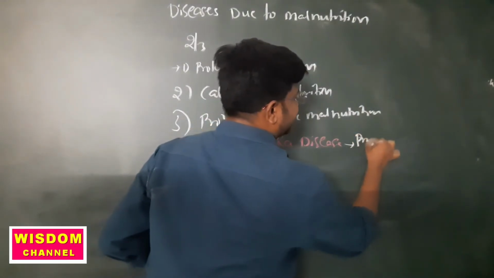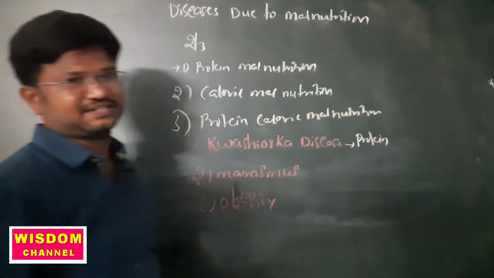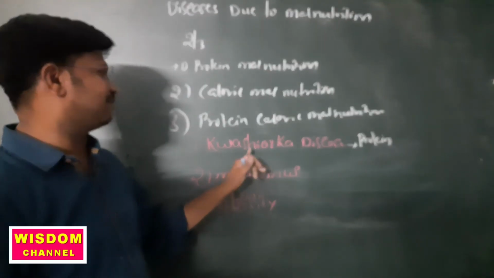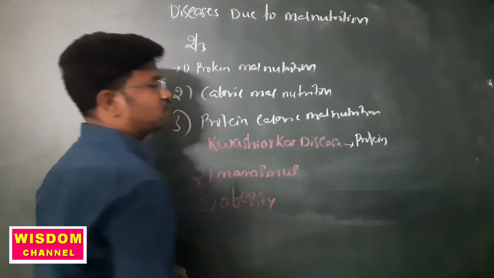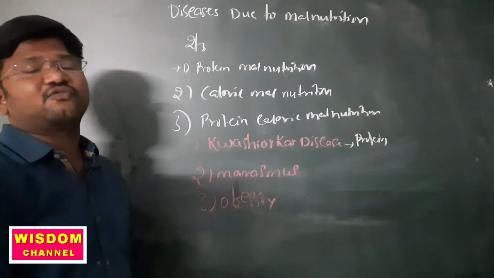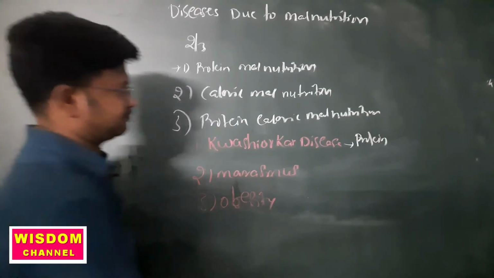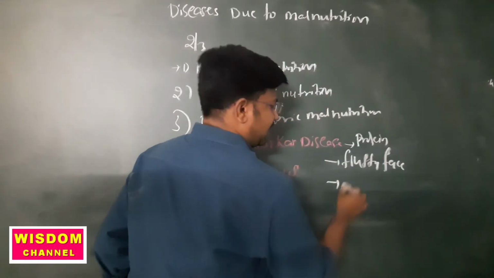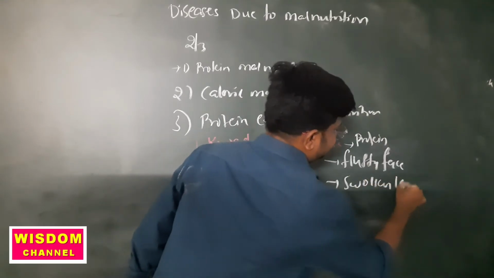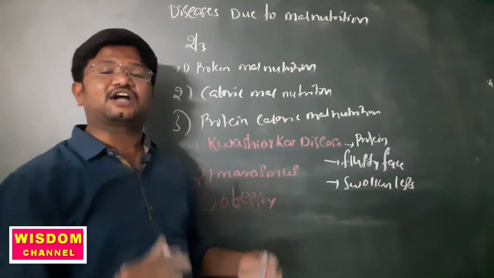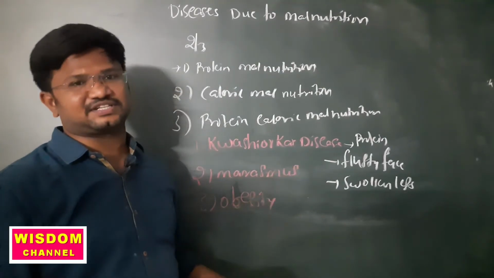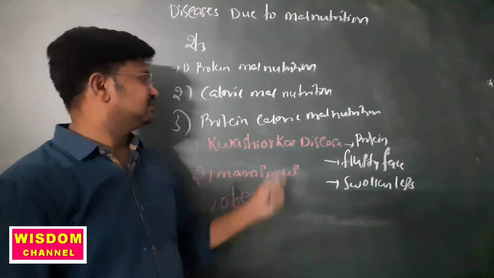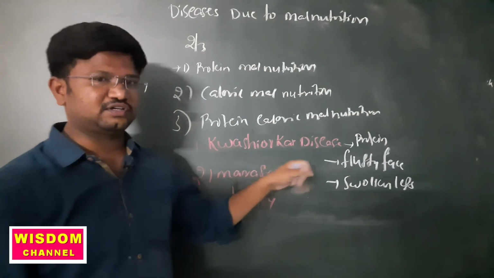This is a protein deficiency disease. The symptoms of kwashiorkor disease are a fluffy face, swollen legs, accumulation of water in intracellular spaces in the children's body, and diarrhea.